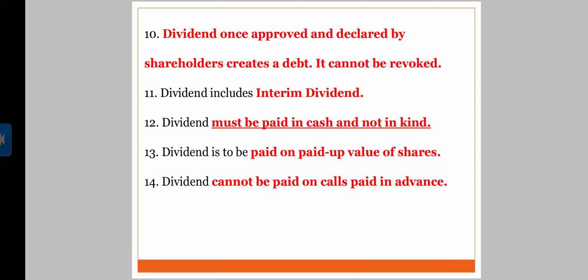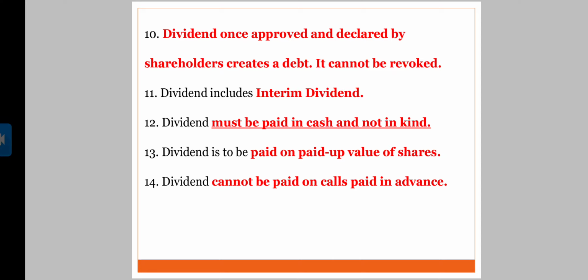Dividend includes interim dividend. Interim dividend we are going to study in detail, but as of now, you are only supposed to understand interim dividend is that dividend which is declared in one particular year between two annual general meetings.